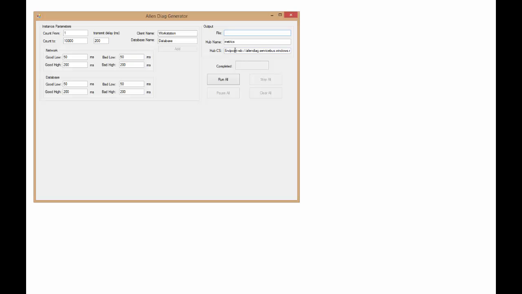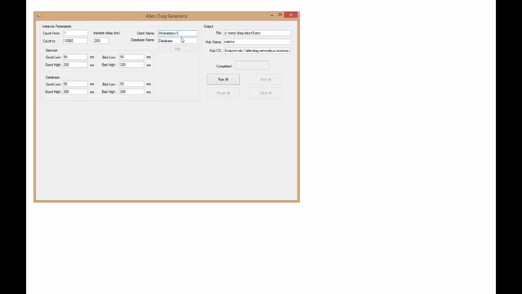And in addition to being able to specify the event hub name and connection point, you can also output to a file. And I'm going to go ahead and just output to a file, because it's always nice to have the file available for later use and analysis. And the output would be in JSON format.